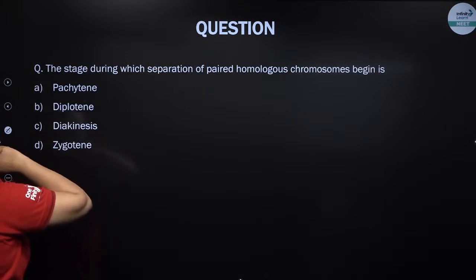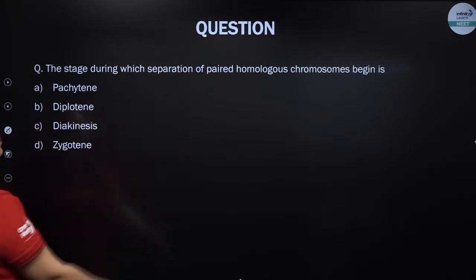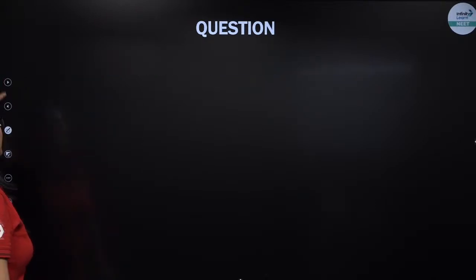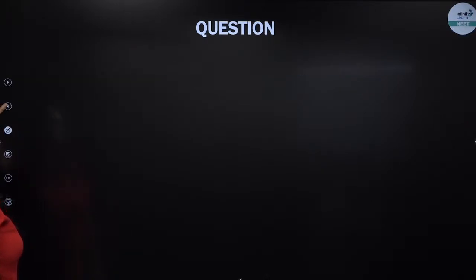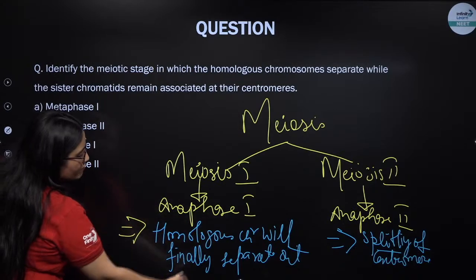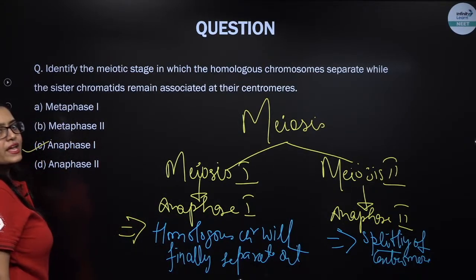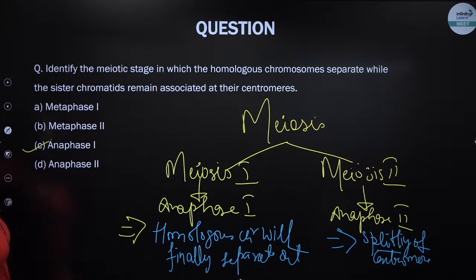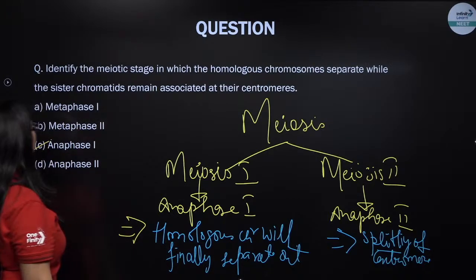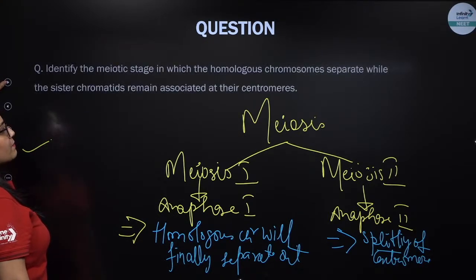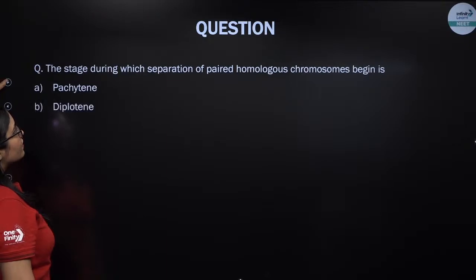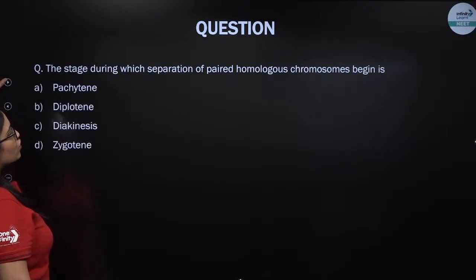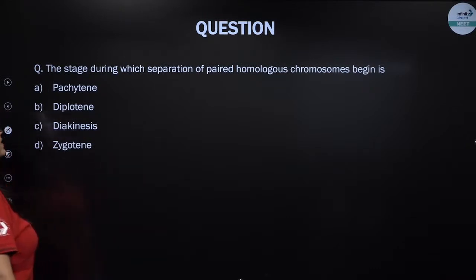The stage during which separation of paired homologous chromosome begin. अच्छा देखना बच्चों, यहां मैंने क्या लिखा, I was very cautious while writing this. Homologous chromosome finally separate होते हैं एनाफेज 1 में. But the question is, when does this separation begin? ये separation शुरू कहाँ होता है? So the stage during which homologous chromosomes begin to separate.